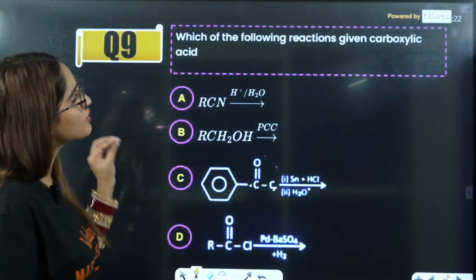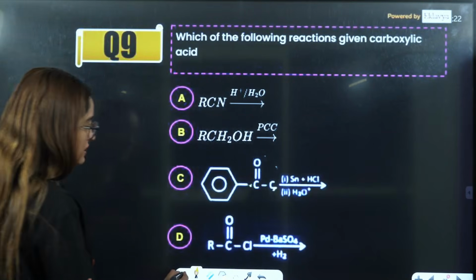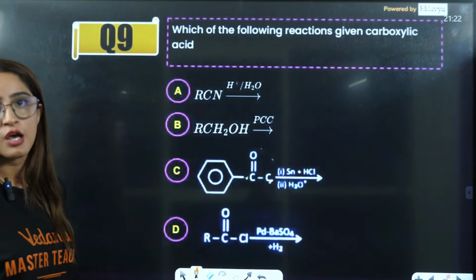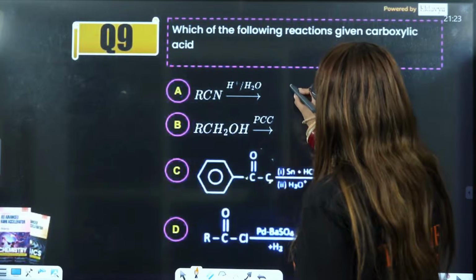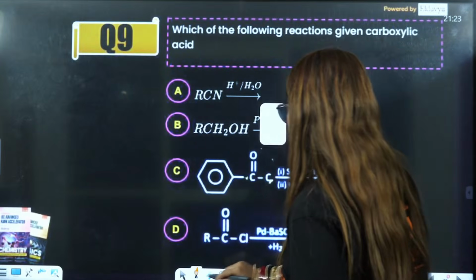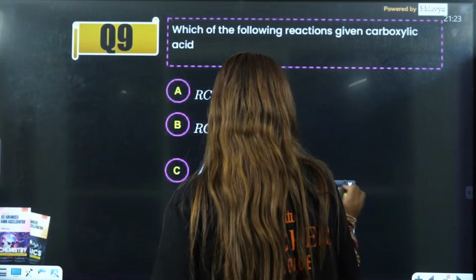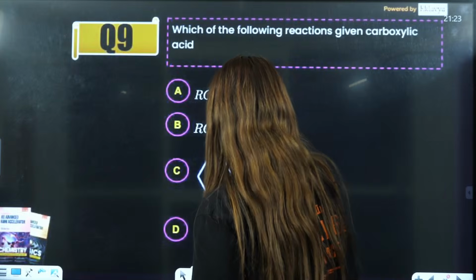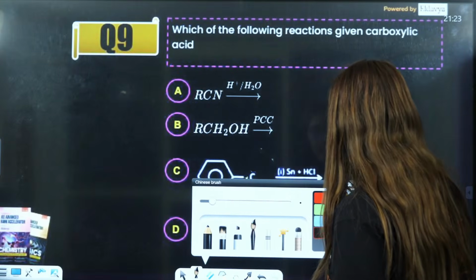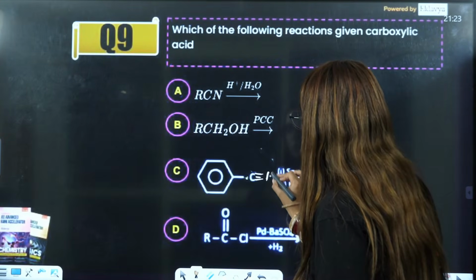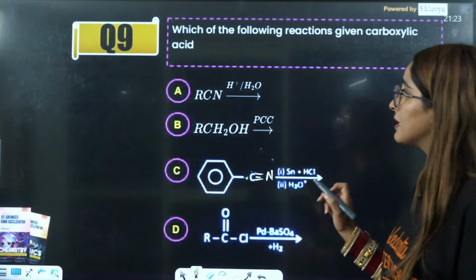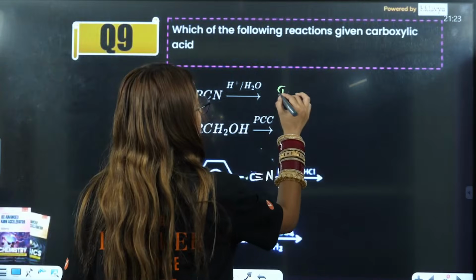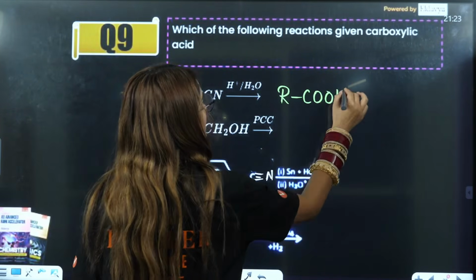Right? Now, which of the following reactions give carboxylic acid? If you can see this here, it will give RCN, and here it should be CN, otherwise the reaction is not possible, that was our typing mistake. So RCN after hydrolysis will give you RCOOH.